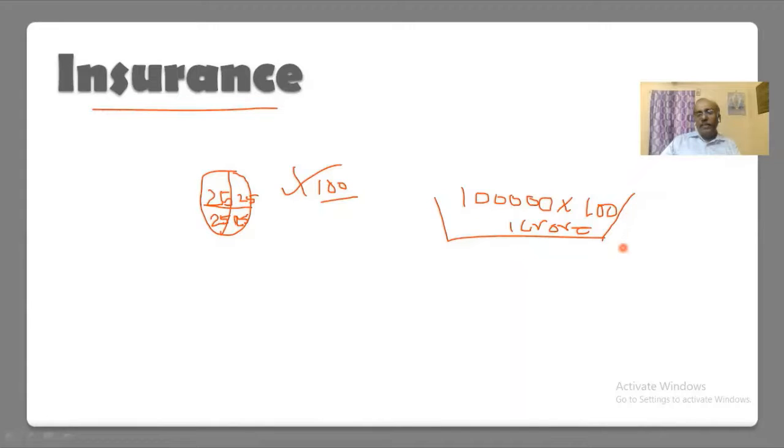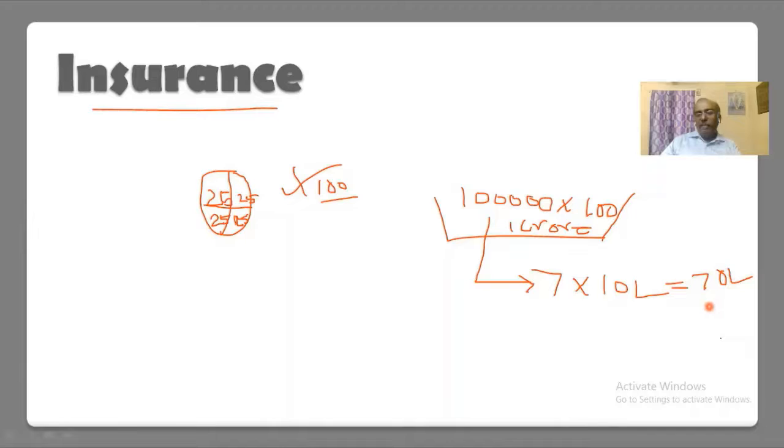If something happens to some of them, say at most 6 to 7 persons can meet with accidents, then for those 7 people the insurance company will pay 10 lakh rupees each. They have collected 1 crore rupees and are going to pay 10 lakh each, so they pay 70 lakh rupees.